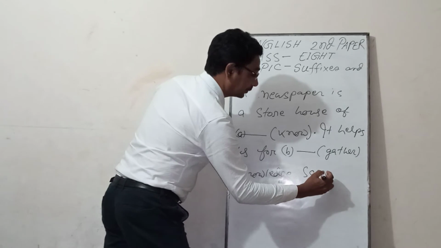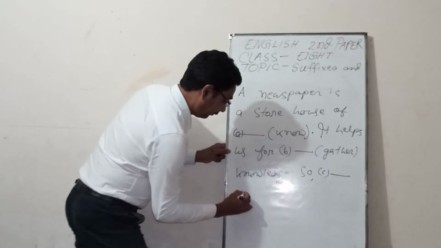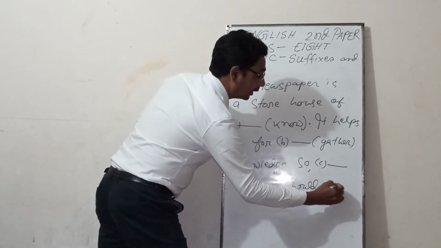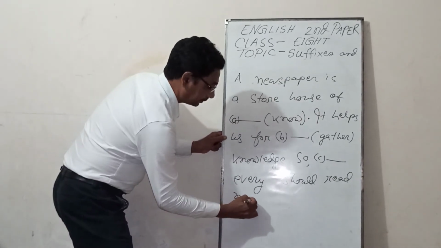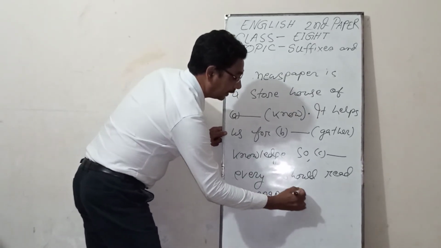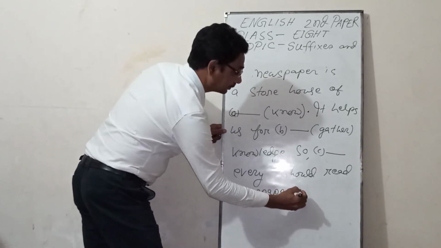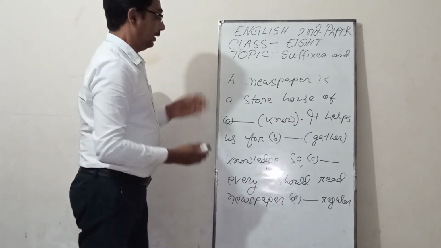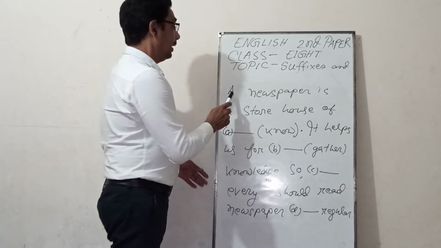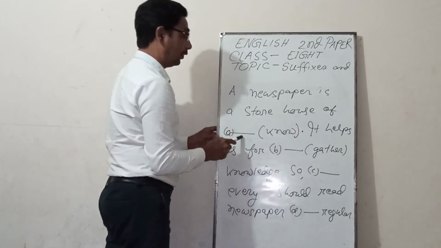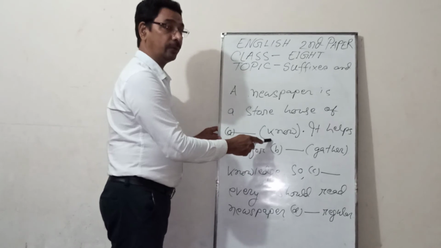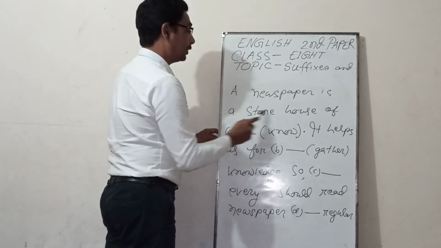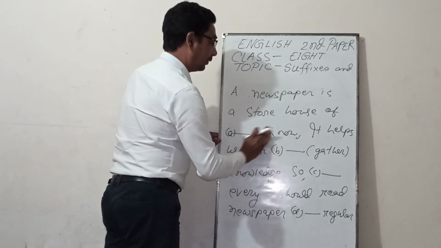So dash every should read newspaper regular. Here, this is a short passage. A newspaper is a storehouse of know. What will be here? Know is equal to knowledge. A newspaper is a storehouse of knowledge. You can write down here knowledge.